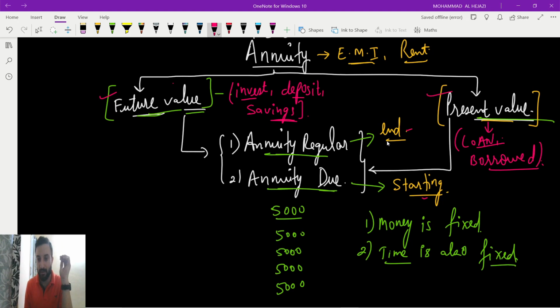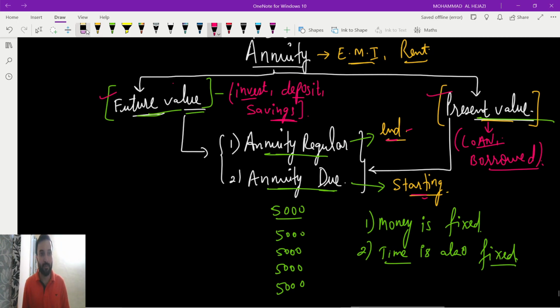After that, if you are paying at the end, it is annuity regular. If you are paying at the starting, it is annuity due. And guys, the formulas are much similar. So the thing is, you have to know the words. Only 4 or 5 formulas are there, that's it. So let's write down the formula. I hope everyone understands till now.